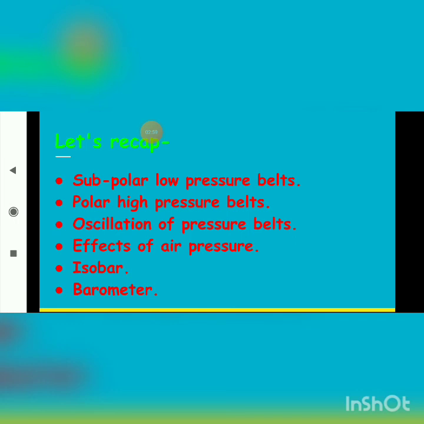Now let's recap, students, what we have learned in today's video. We have learned about subpolar low pressure belts, then polar high pressure belts, then oscillation of pressure belts, effects of air pressure, isobar, and at the last barometer. So here we have completed our lesson number 4, that is air pressure. We have learned different kinds of pressure belts. We have also learned about isobar, barometer, etc.